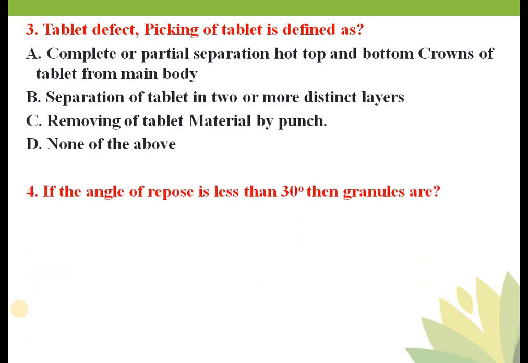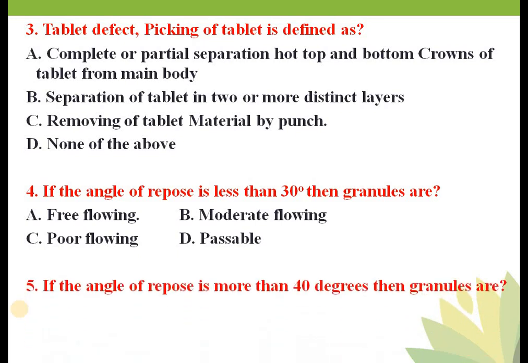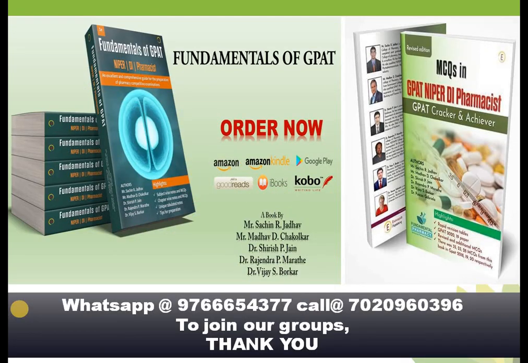Then, if the angle of repose is less than 30, then granules or powder are free flowing. Again, if your angle of repose is more than 40, then the powder flow is nothing but poor flow. That is known as a poor flow. Okay, these were today's 10 MCQs. Thank you very much for watching this.